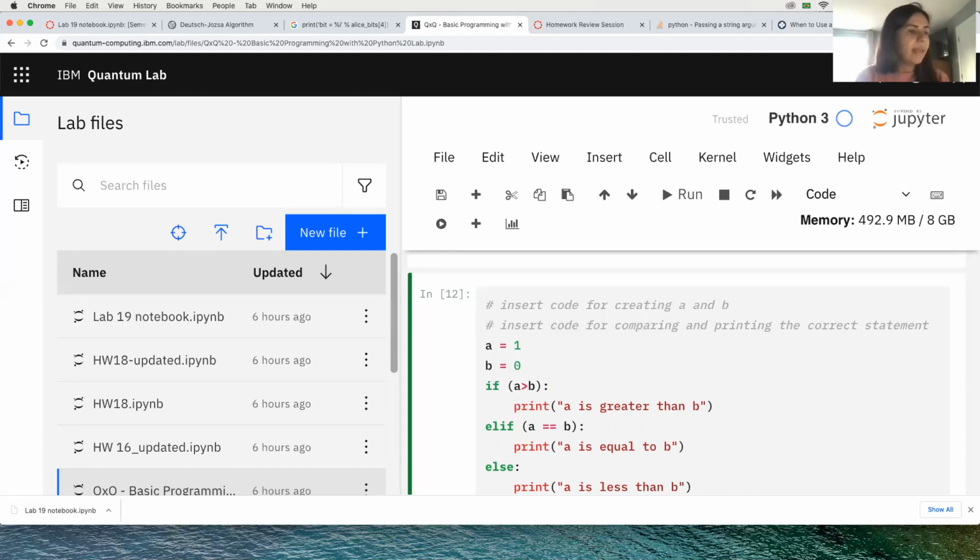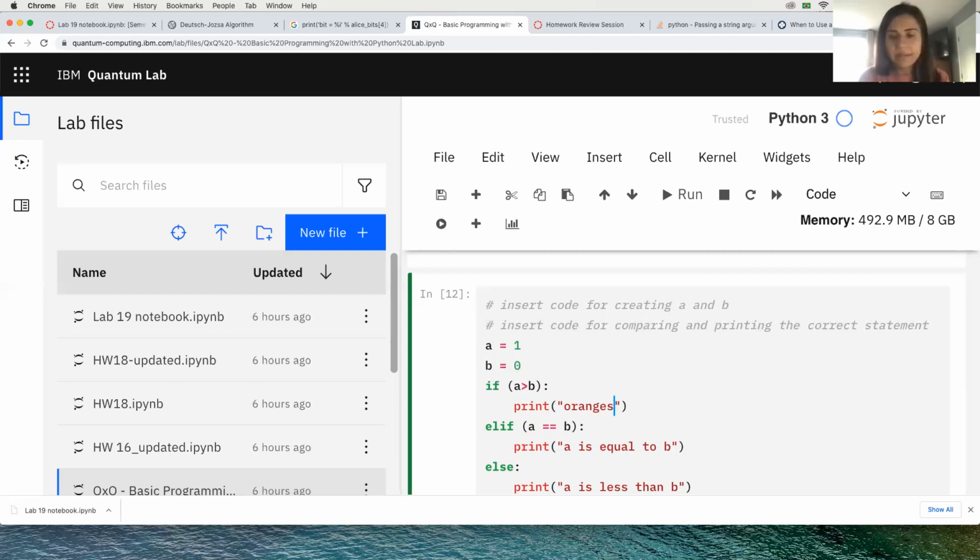So yeah, if A is greater than B, we're going to print "A is greater than B". We can print anything here, anything that's in between these quote signs will be printed. If I want to print my name, or oranges, it's going to work.